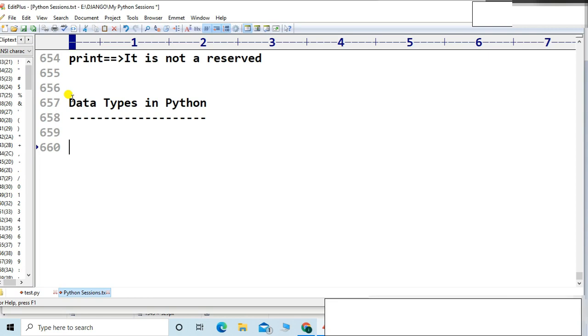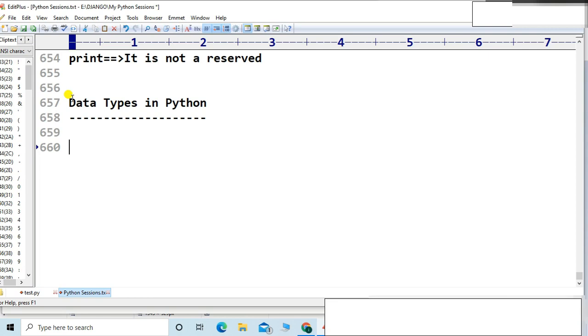Whatever value you provide, based on that value Python automatically recognizes which type of value it is. That is the responsibility of the Python virtual machine. Python itself will recognize whether it is integer type, float type, character type, boolean type, or complex type.